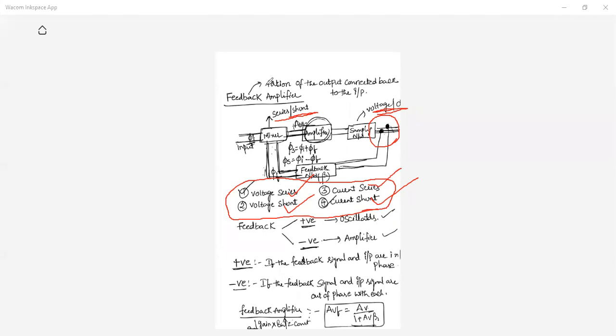What is the relation between gain, bandwidth, product? What is the relation between gain, bandwidth, product? Open question to all. 20. Rakshit Rao is there.